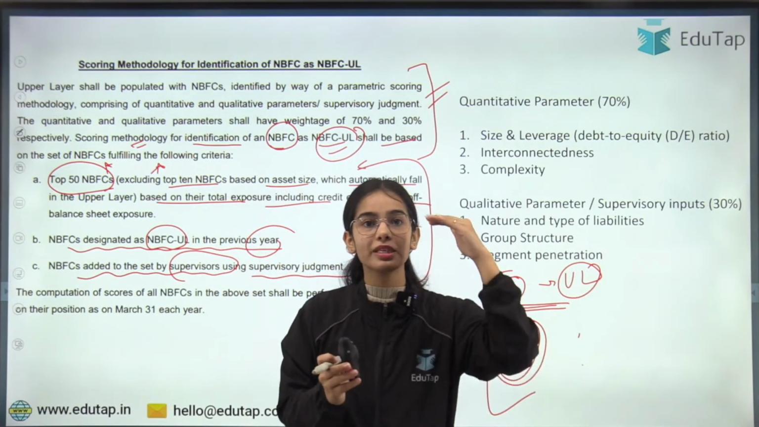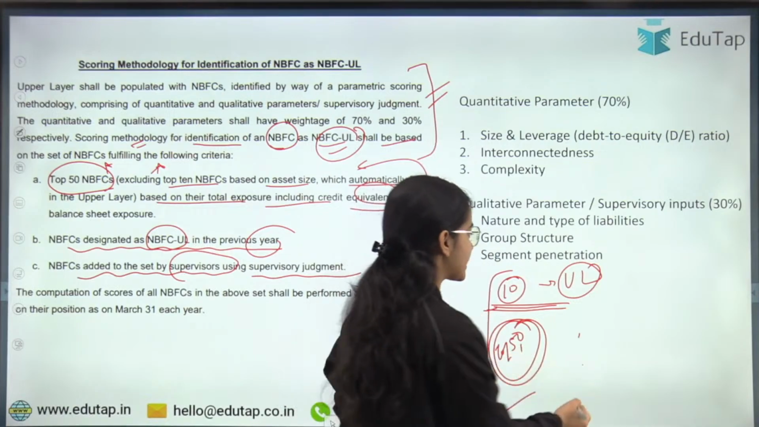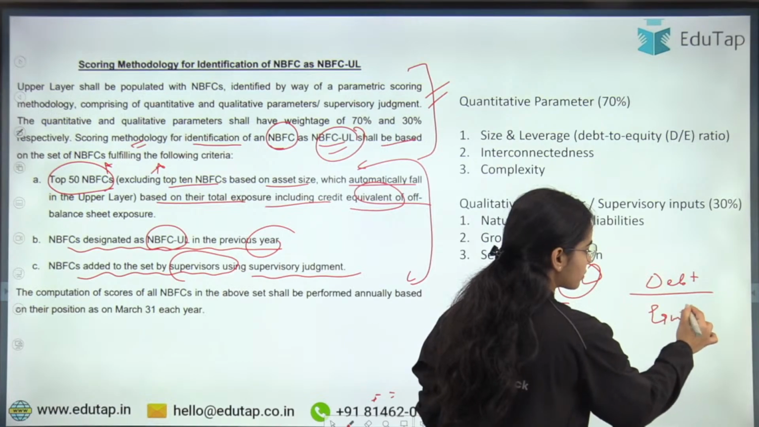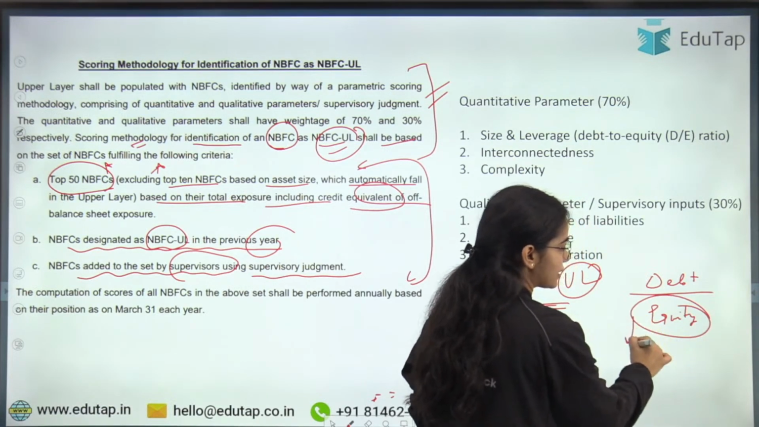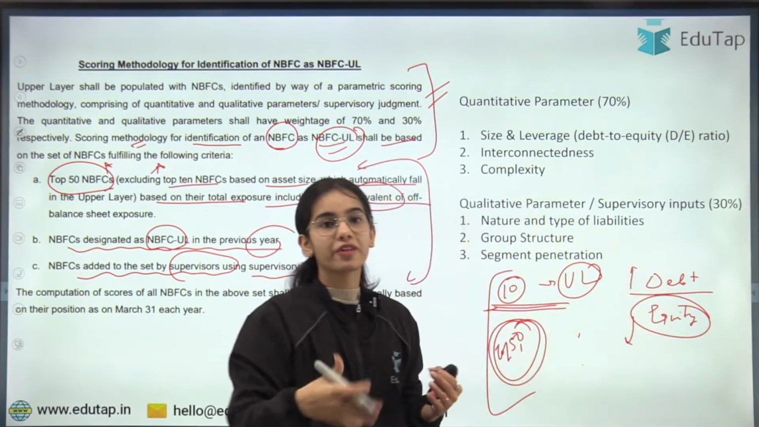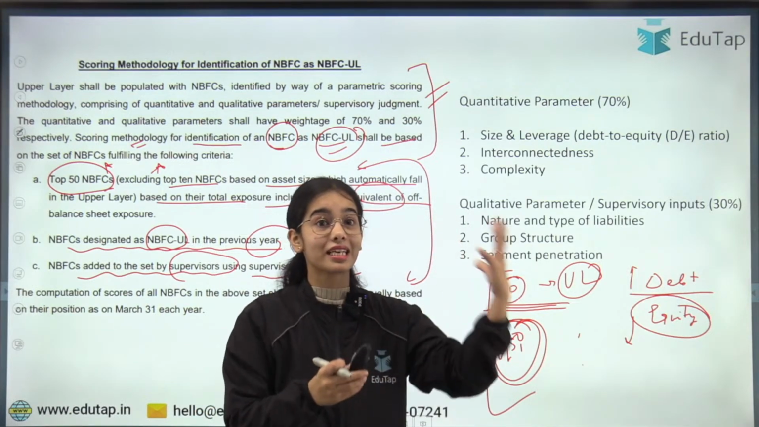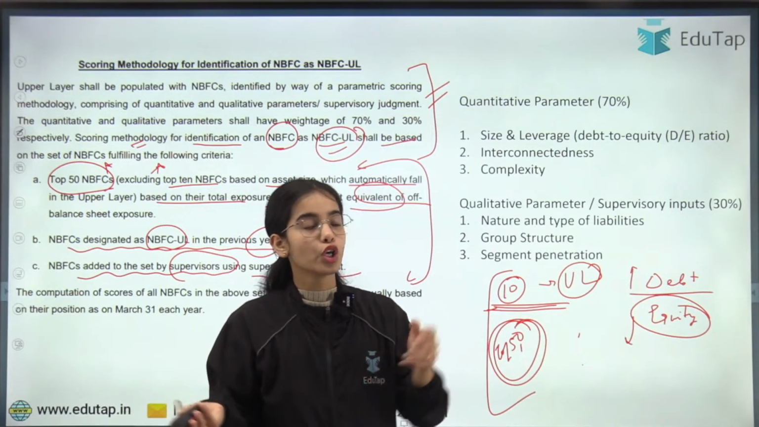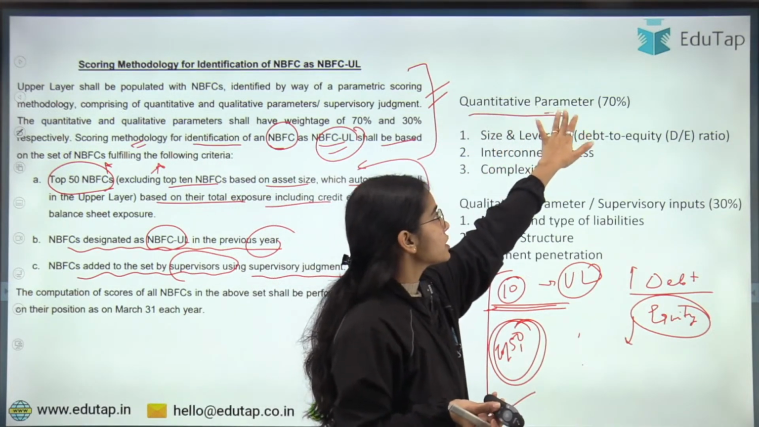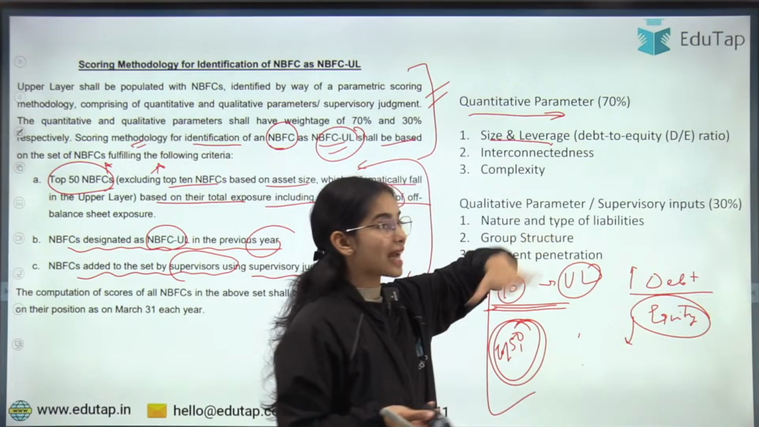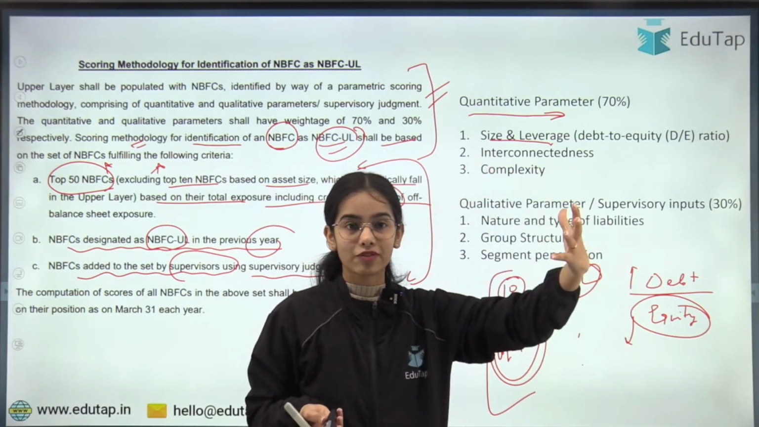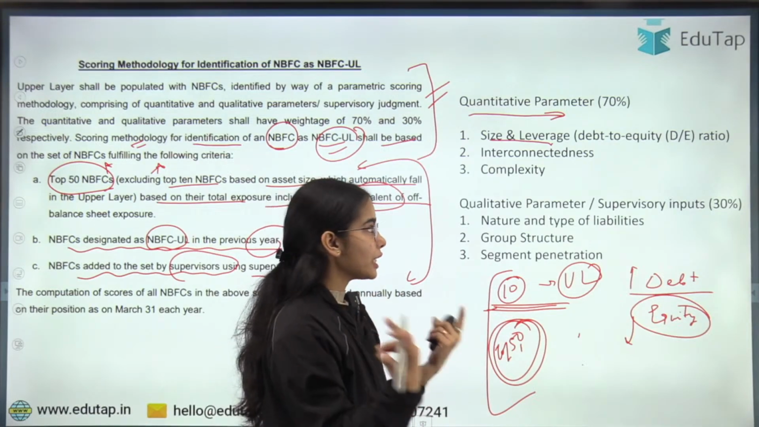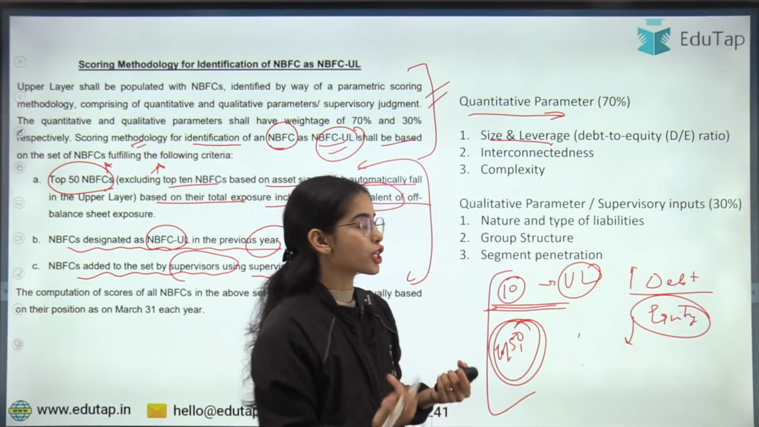Then the leverage, that means the debt to equity ratio. Let's say a company is taking a lot of debt and its equity, its actual value, is very little. That means this NBFC is more risky because it has taken a lot of debt but doesn't have as much value. So the quantitative parameters contain size and leverage. If the size is very high and the leverage is very high, the NBFC can be very risky for the financial structure of the country.